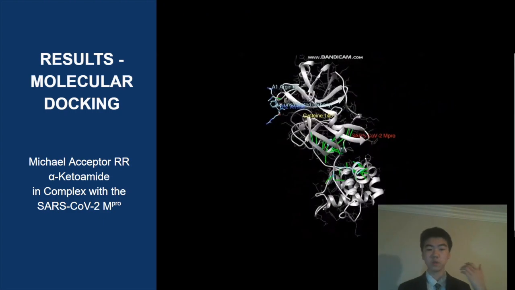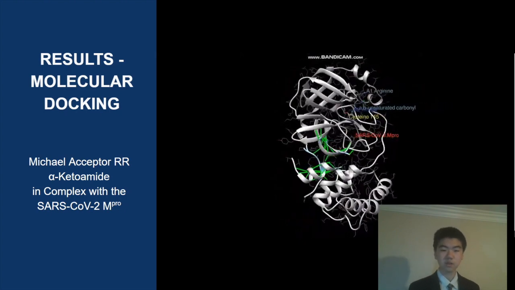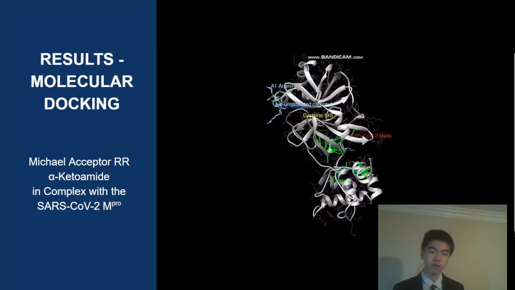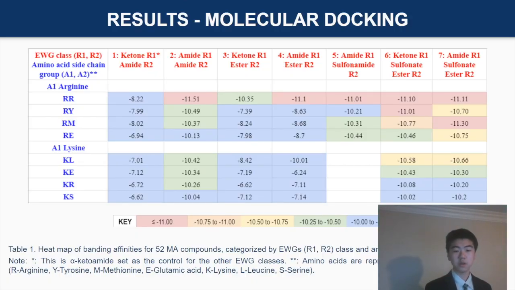This is the 3D structure showing the interactions between the SARS-CoV-2 main protease and the control mycoacceptor. The white complexes are parts of the main protease, and the blue/teal color is the inhibitor as shown on the screen. So these are the raw data binding affinity results for each individual mycoacceptor measured in delta G of binding. They've been colored using a key, with warmer colors demonstrating stronger binding. I've listed the columns by 7 EWG classes and the rows by 8 amino acid pairings. Class 1 compounds are the control. Visually, columns 2, 4, 5, 6, and 7 EWGs appear to have more warmer colors. The same goes with the amino acid group RR.